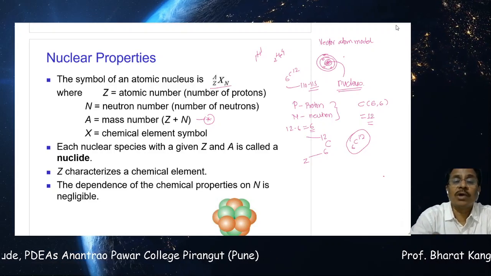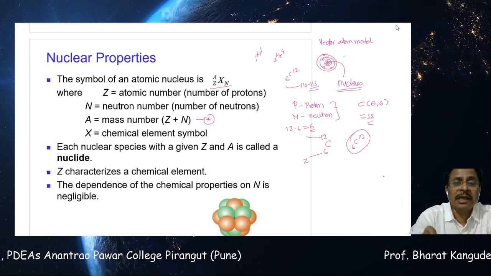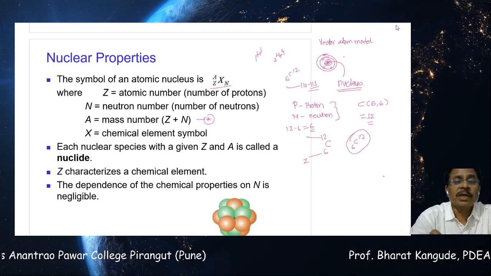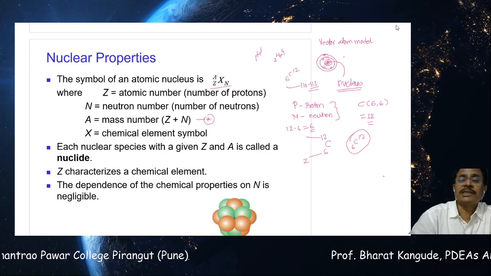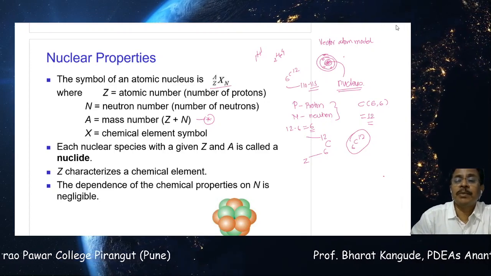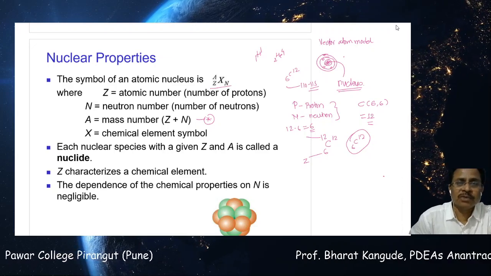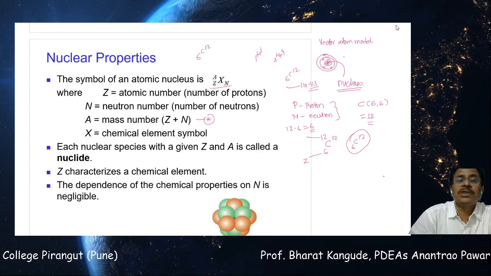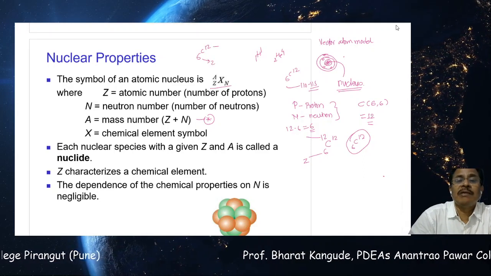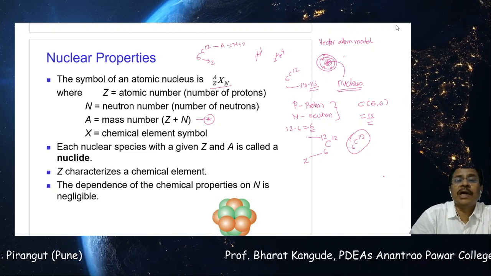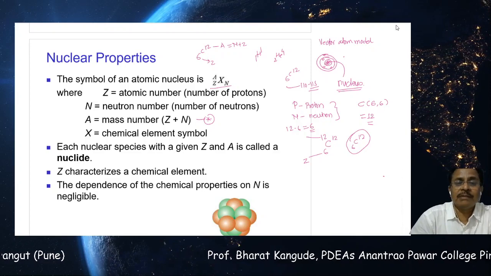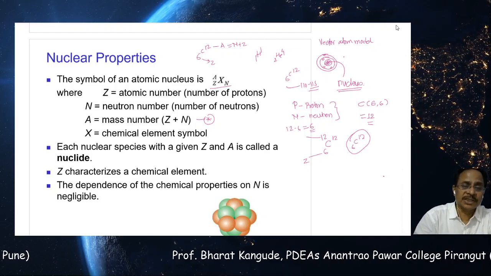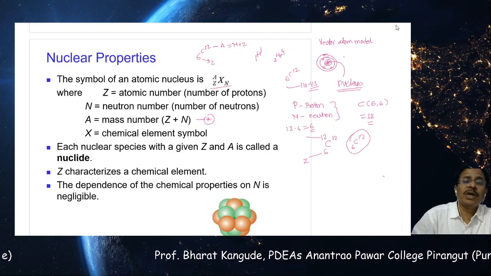So this is a method to define any chemical element in the periodic table or in nuclear physics. It is defined differently depending on the books. As I said, some people write the 12 here, some write it elsewhere. As per your choice you can use either method, but we are going to follow the 6C12 method. So this 6 indicates the number of protons, and this 12 indicates A, which is N plus Z. If A is 12, then 12 is equal to 6 plus 6. That indicates there are 6 protons and 6 neutrons inside the carbon atom, and this is what we are going to use for any of the elements.